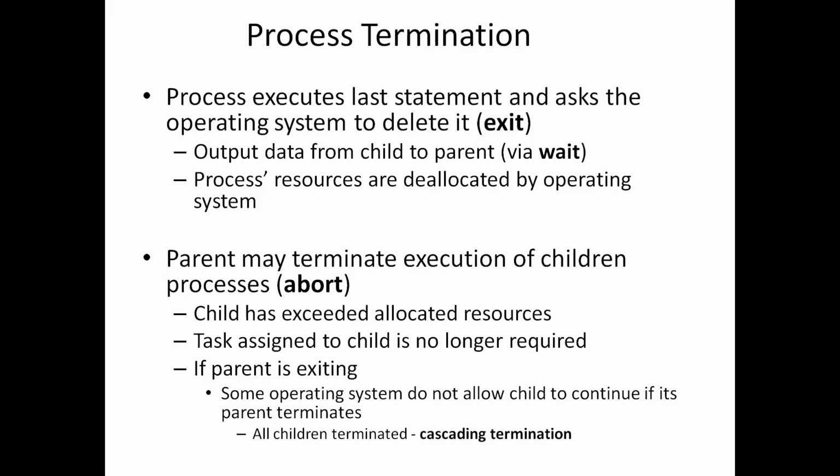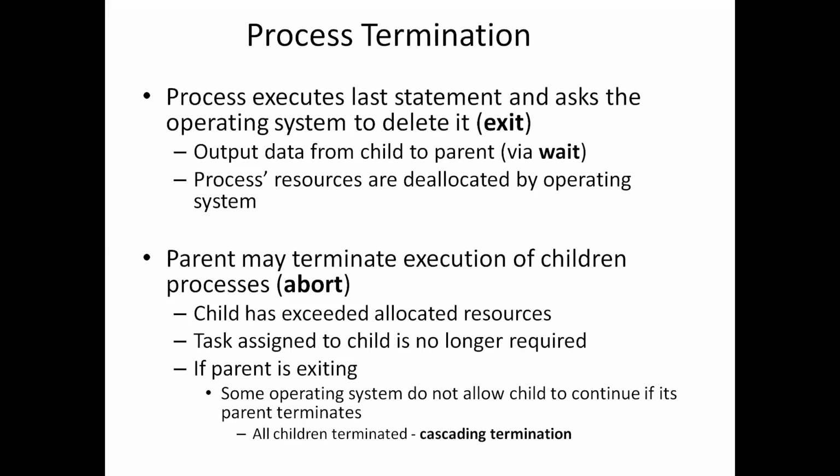One more reason is if the parent is exiting. Some operating systems do not allow the child to continue if its parent is terminated. If the parent wants to exit, some operating systems will not allow the child process to continue execution, so the parent will first terminate the child process and then exit.